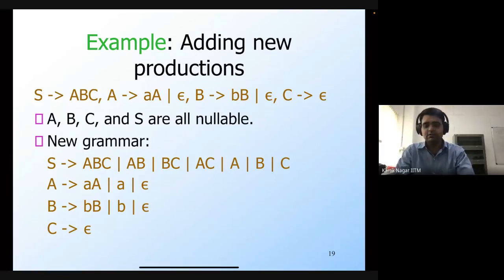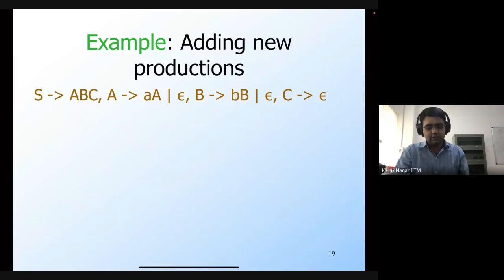We can get rid of these epsilon productions as well, but we can't just remove them, because then the language that you get will not be the same as the language of the original grammar. So we need to add some other productions to make sure that the derivations of a non-null terminal string which involve those epsilon productions still go through.